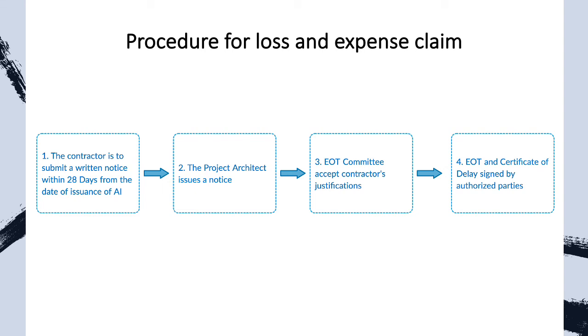Firstly, under the PAM Contract 2006 and 2018, a written notice supported with evidence such as the affected work progress and a rough estimation of time required must be issued to the project architect. Once the justification from contractor is accepted by the EOT committee, certificate of delay and EOT will be drafted and signed by authorized parties. If the reason is invalid, the SOR will issue a warning letter and state its intention to issue certificate of non-completion, which may result in liquidated damages.